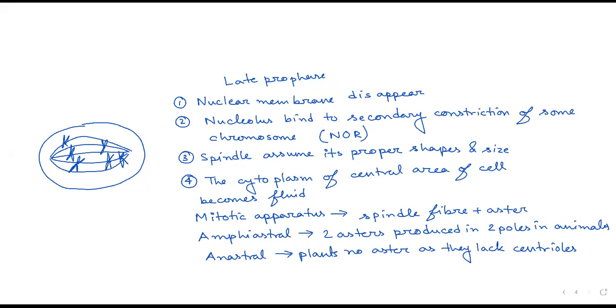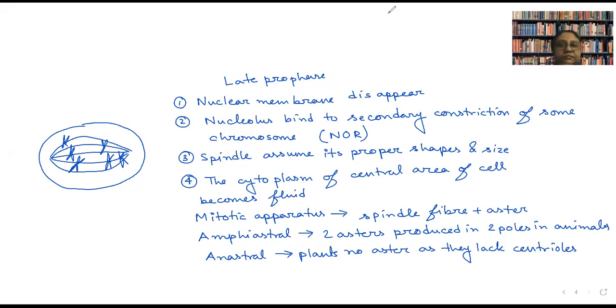Yes, beta. बोलो. मैम ये एनास्ट्रल क्या है वो आप एक बार फिर से रिपीट करो ना. Anastral means they don't have astral ray present in them. Astral ray is not present in them. Plant cells do not have centrioles, no? So that's why they don't have this aster sun-like shape formation in them. And we call that anastral mitosis or anastral division.